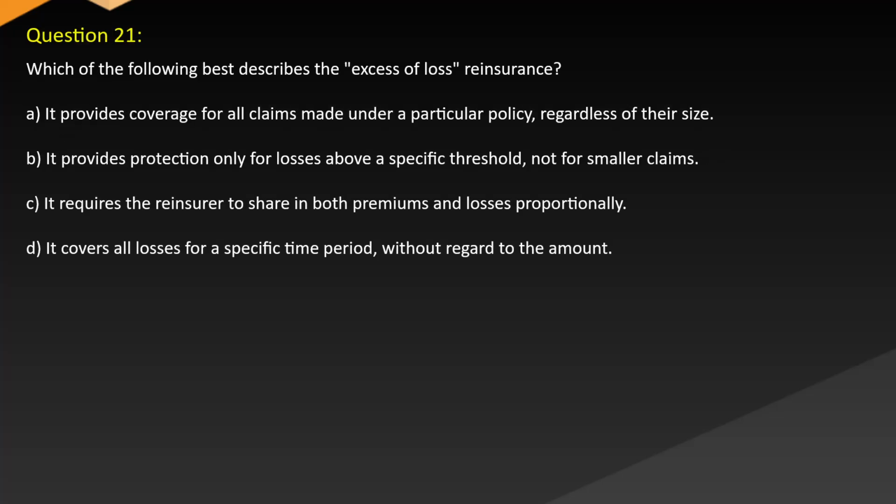Question 21. Which of the following best describes excessive loss reinsurance? A. Provides coverage for all claims made under a particular policy, regardless of their size. B. It provides protection only for losses above a specific threshold, not for smaller claims. C. It requires the reinsurer to share in both premiums and losses proportionally. D. It covers all losses for a specific time period without regard to the amount.